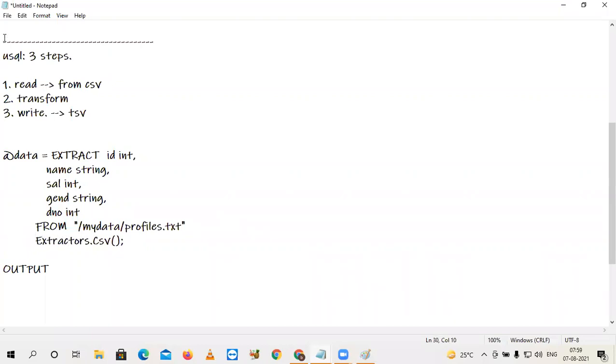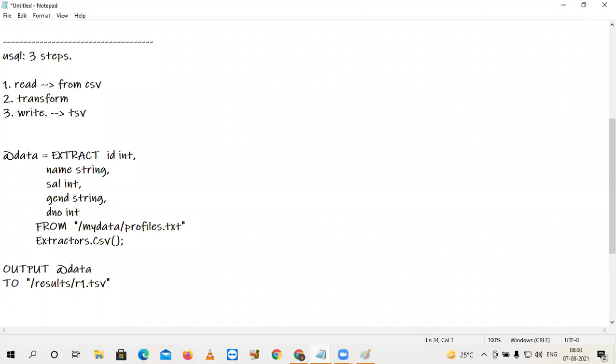Extractors. So this time I'm going to write this data into output. Output @data. Then what should be the target? By using the keyword TO, give the target file path. Say I'm going to create a new directory. If that directory does not exist, it will be created automatically. To results, and under that, my first file is, let's say, r1.txt. Sorry, TSV. I want to write into this TSV.